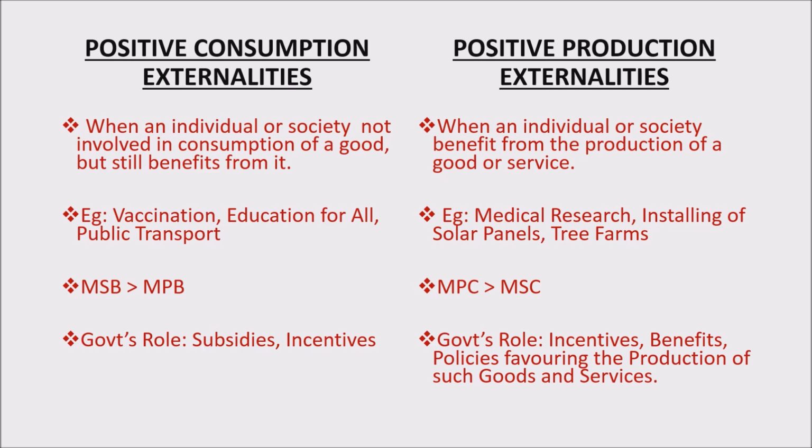Private cost is incurred by the private firm and social cost is incurred by the society or group of individuals or just an individual. What is the government's role in this? Here also government provides incentives, benefits, and policies favoring the producers, the firms who are producing such kind of commodities. The production of such goods promotes welfare in the economy or nation.